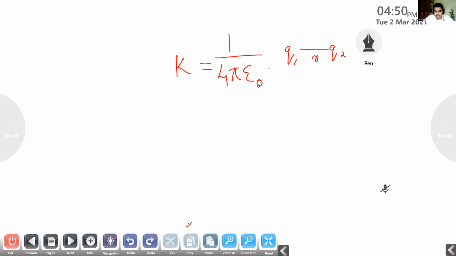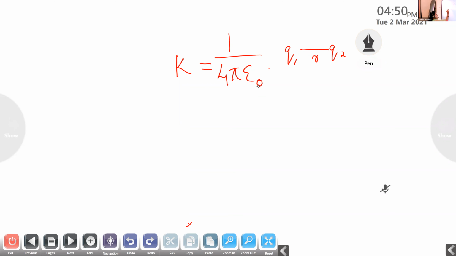Permittivity is the capability of free space or vacuum to permit the electric field. That is what is known as permittivity. And epsilon 0 is representing the permittivity of the free space.